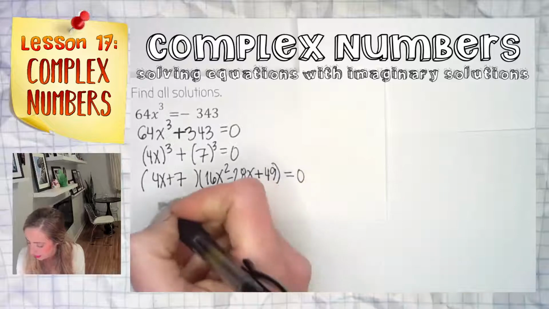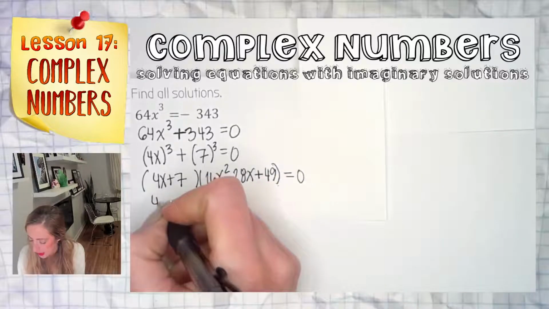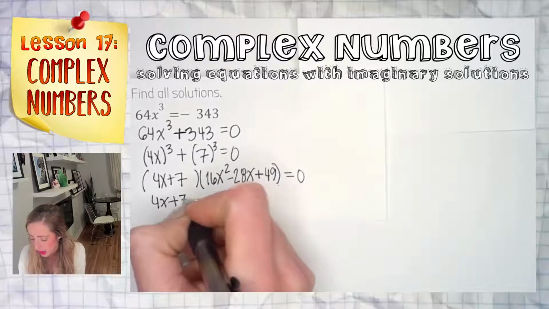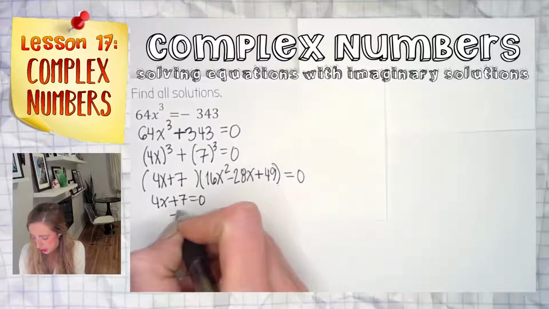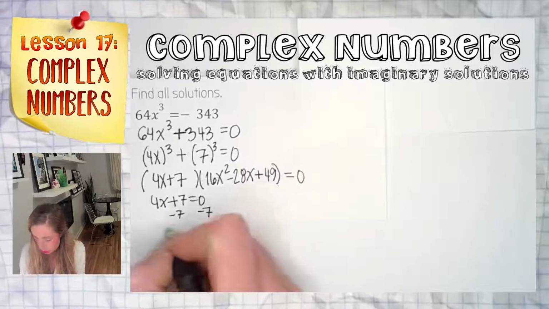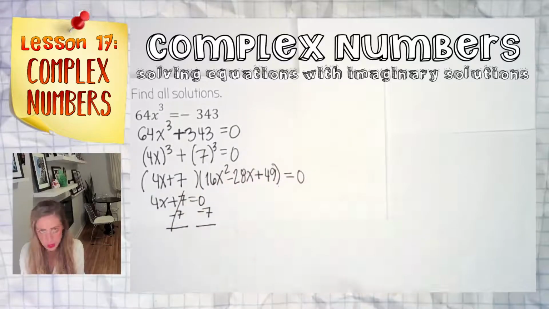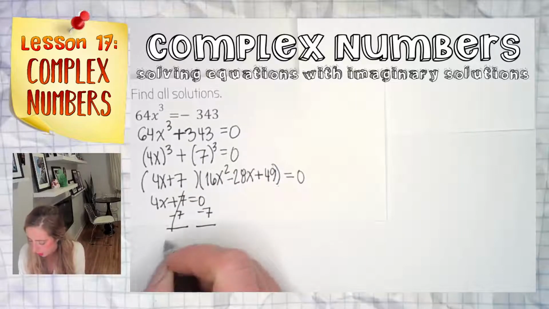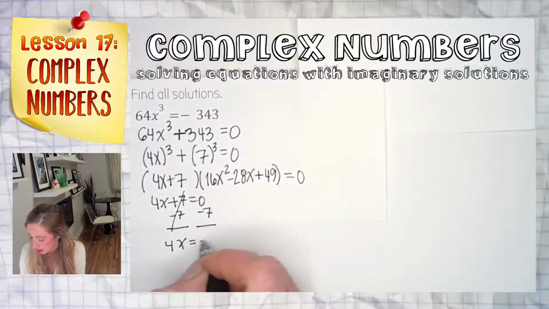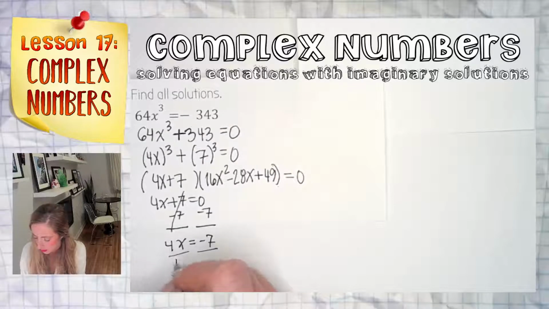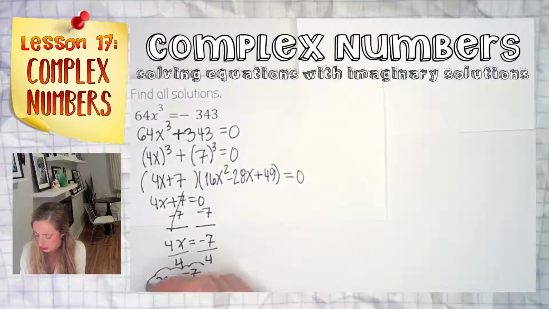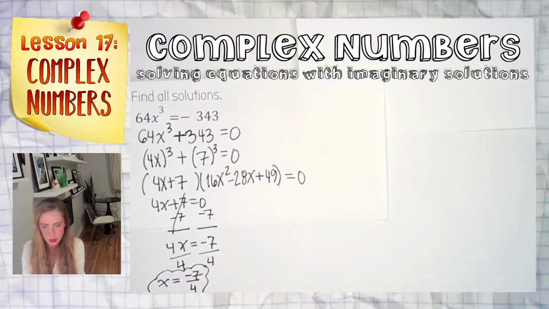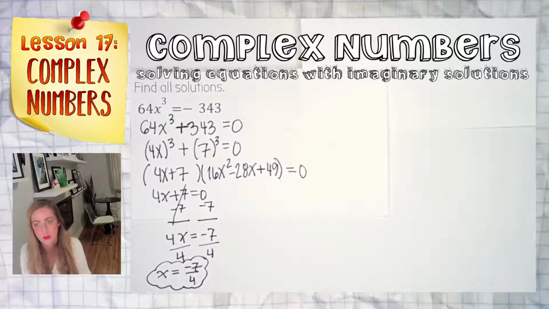Let's keep moving. Zero product property. We can take the linear factor. It's prime. It's done. And we can solve. Show the work if you are not a math teacher. 4x equals negative 7. Divide by 4. x equals negative 7/4. Fractions are your friends. So we can leave that as is.